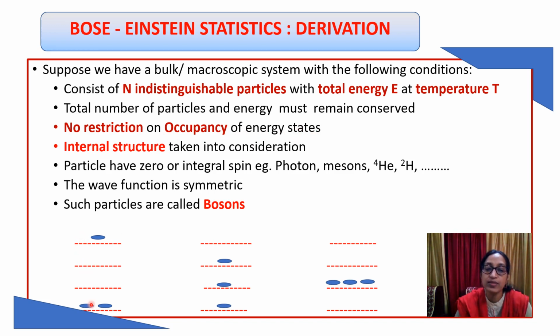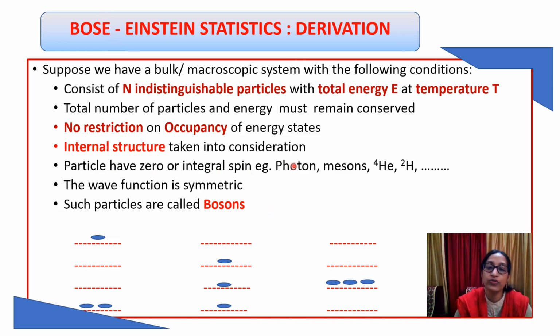Here these are some of the energy states, and we can see that in this there are 2 particles, here 1, here 3, here 1, here none. So any number of particles can enter the various energy states. Now here the internal structure is taken into consideration, and we see that the particles with zero or integral spin follow this type of statistics.